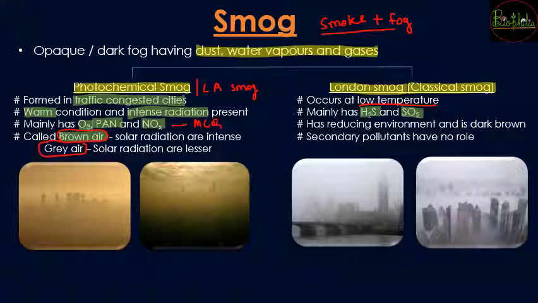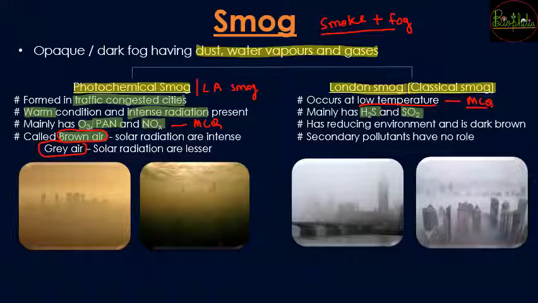So if there are secondary pollutants such as ozone or PAN or nitrogen oxide, then what type of smog is it? You should understand that it is photochemical smog. And it can also be asked which type of smog is produced in low temperature zones, then it is going to be the London or the classical smog. So these kinds of comparative questions you need to understand so that you can do well in the MCQs.